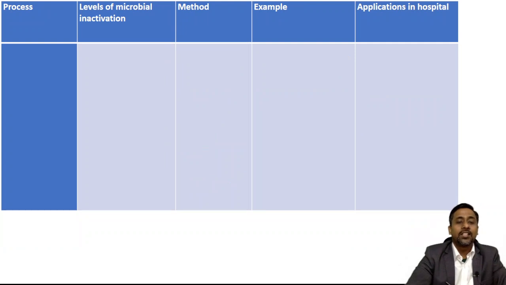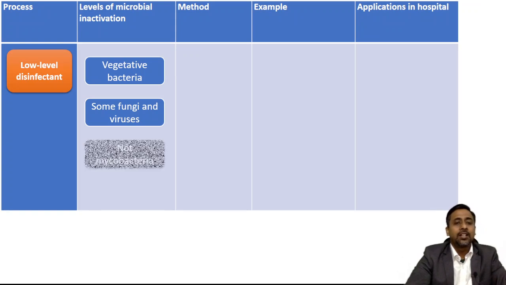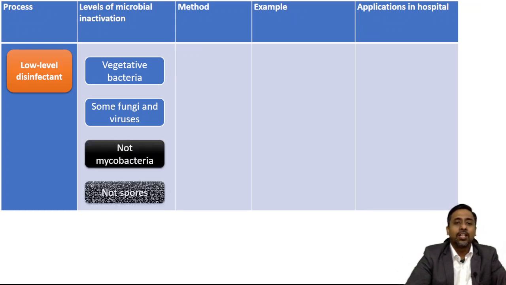Now the last process, that is low level disinfectant, and the level of microbial inactivation achieved is vegetative bacteria can be killed, and also some of the fungus and viruses can be killed, but not the mycobacterium and not the spores.